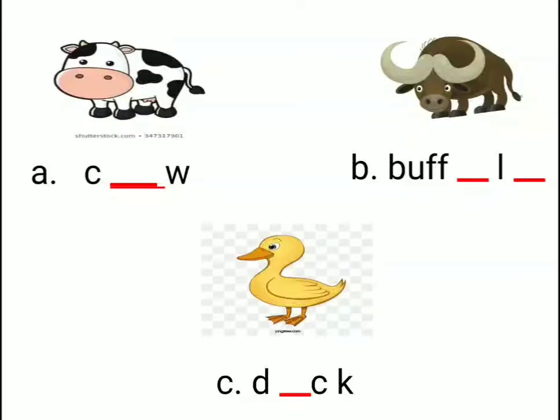What is the answer? O. O is the answer. C-O-W, cow. Write O in the dash. Clear, children? And we move on to the next image. What is it, children? It's buffalo, right? So what is the buffalo spelling?